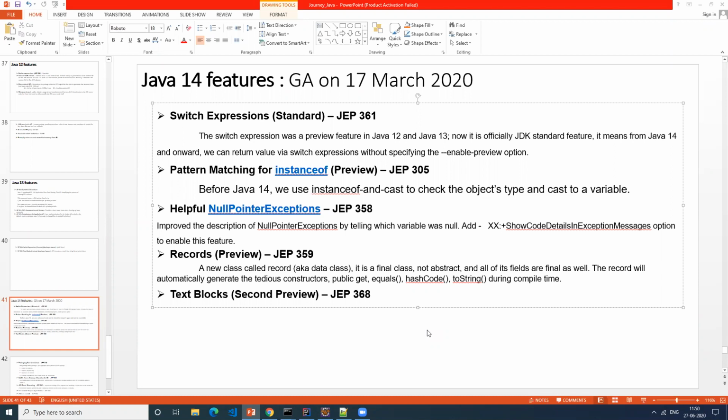Yes, because java.lang.Object is the parent of everything. So anything and everything can be an instance of java.lang.Object, and in those cases it always returns true. Correct? Let's try to understand how instanceof is used in Java. I'll show you some code for that.